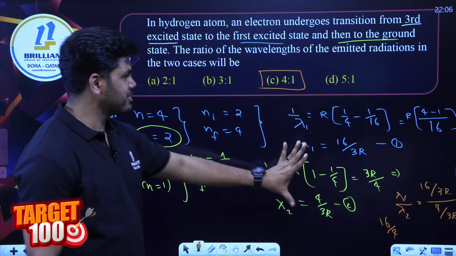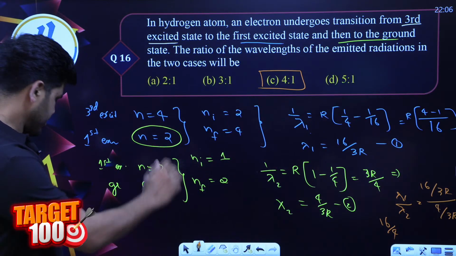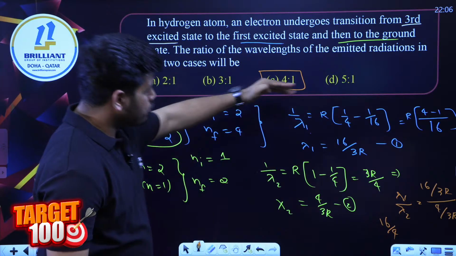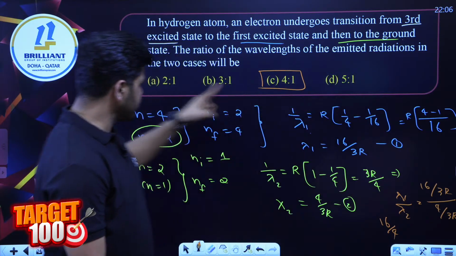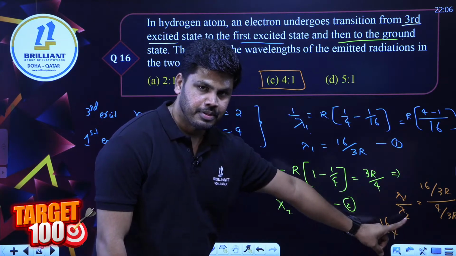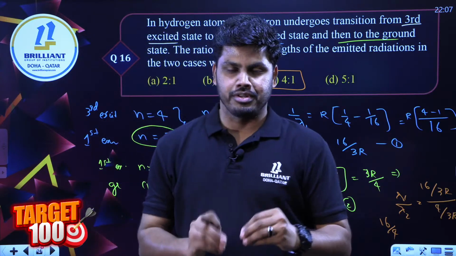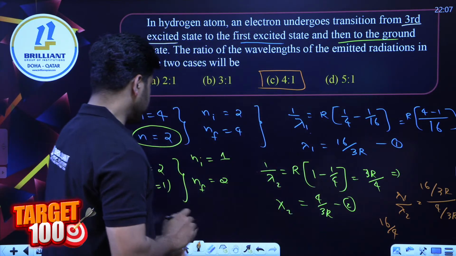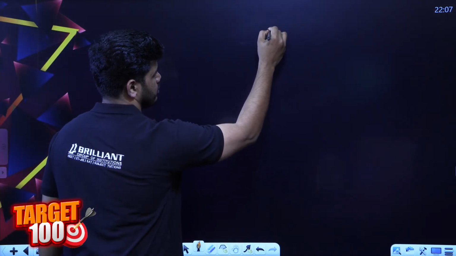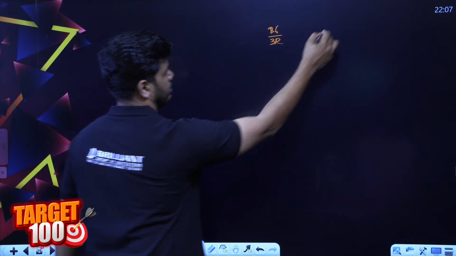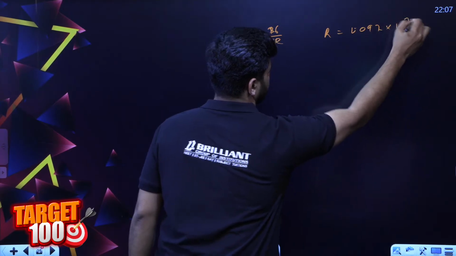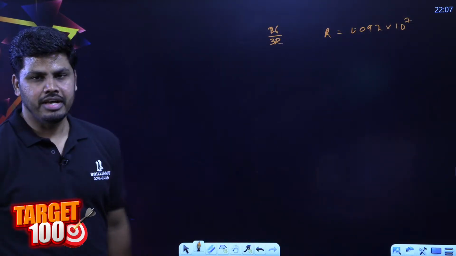We have more questions from this. Especially, I'll give you one more tip and we'll wind up. Whenever we go for lambda, in these options we are asked to find the ratio of lambda so that R will be cancelled. When R is coming into the calculation, it will be difficult to simplify. Suppose in this question we got 16 by 3R. That R is equal to 1.097 into 10 raised to 7, so we have to divide. That division is a little difficult.